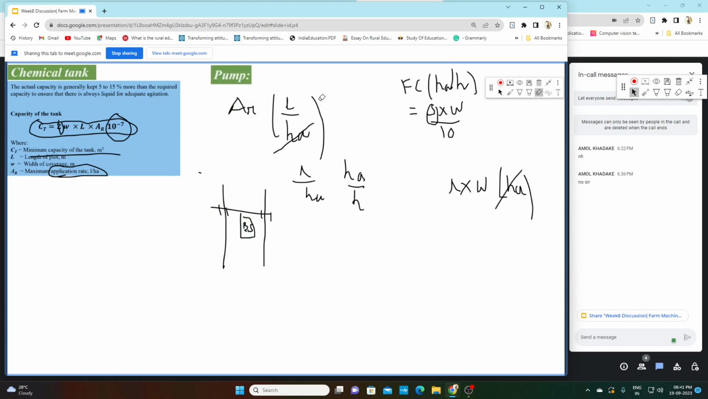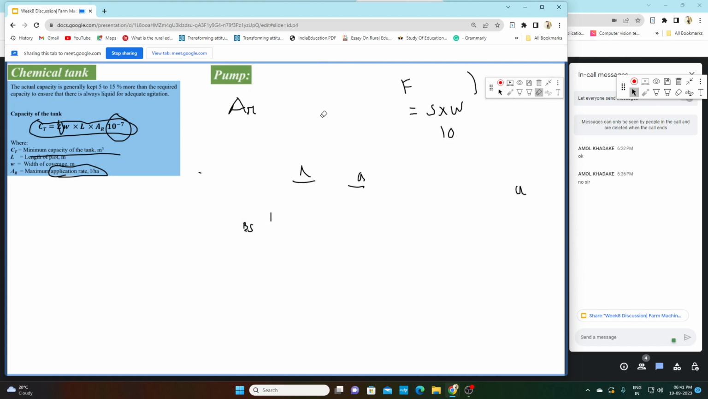Now the pump. This is about the second component, the pump.